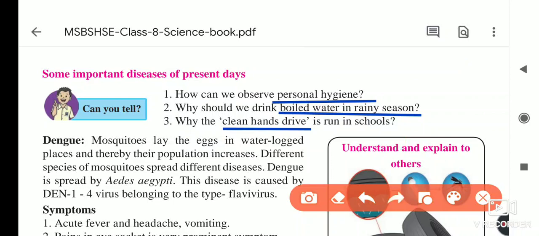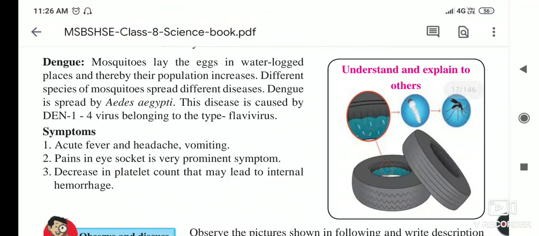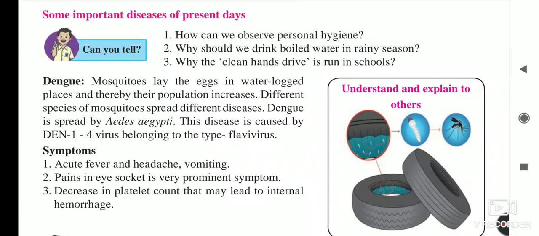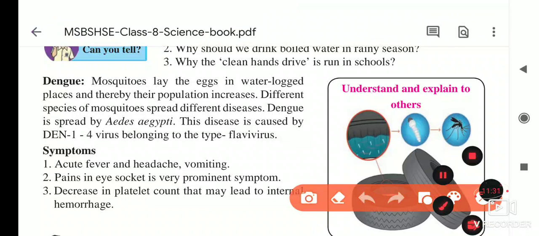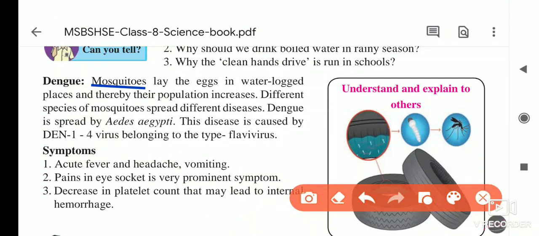Okay, next it is dengue. You know that dengue is spreading. Who is responsible for spreading this disease? It is spread by mosquitoes. Mosquitoes lay eggs. On our fridge, on its backside, there is a tray, and inside it the water gets collected, and in that water also mosquitoes lay eggs. So be careful about it; you have to throw away the water after some time.